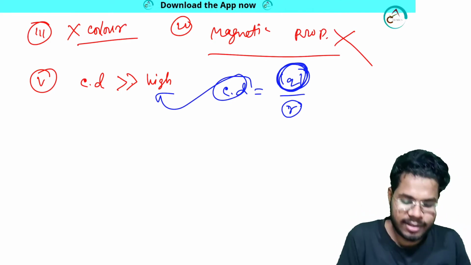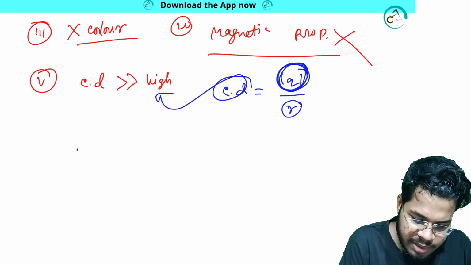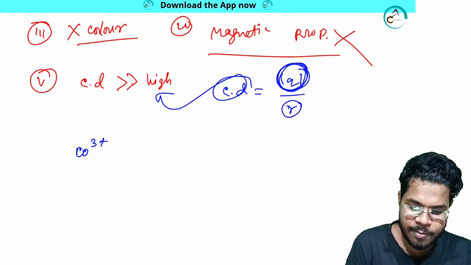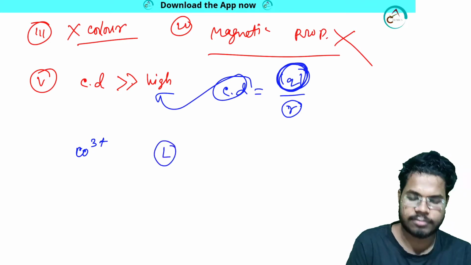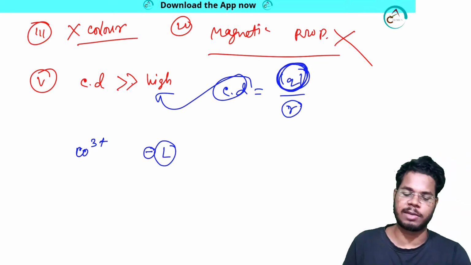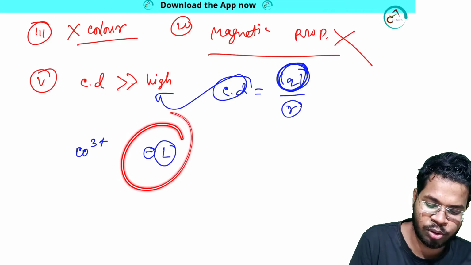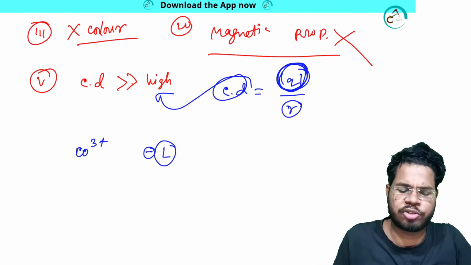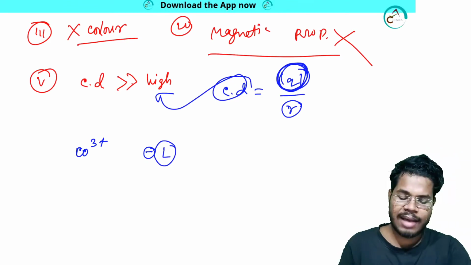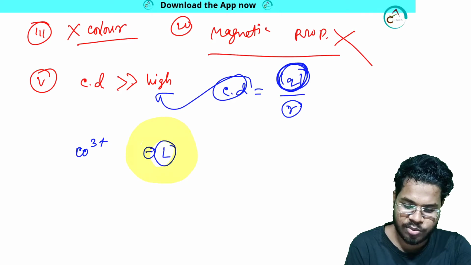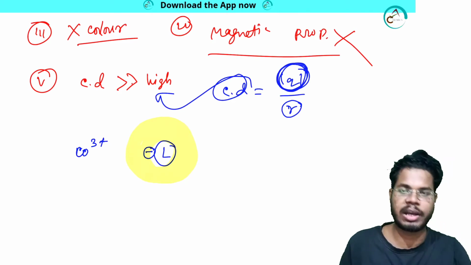But what happens if I am taking, suppose, cobalt 3+? In this system there is a ligand over here. The ligand has a negative charge, no problem. And not only a negative charge, the ligand also has some electron density, an electron cloud, because every system has its electron cloud. So as the ligand has an electron cloud, let me explain this electron cloud this way.